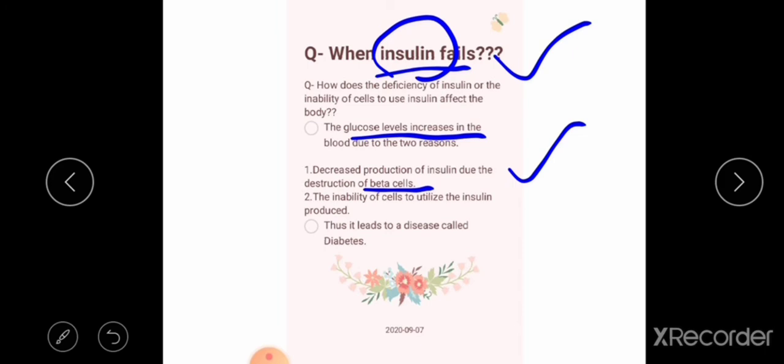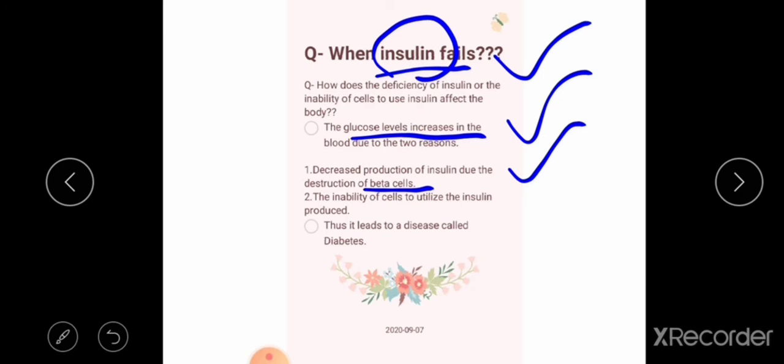There is a destruction of beta cells, so there is low production of insulin hormone. So when insulin fails, it leads to a high glucose level in our blood.